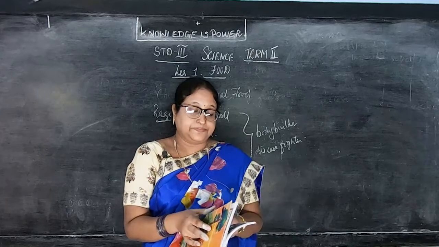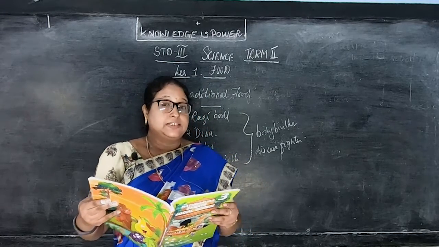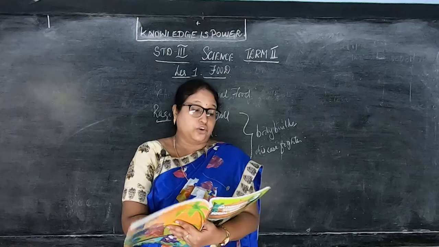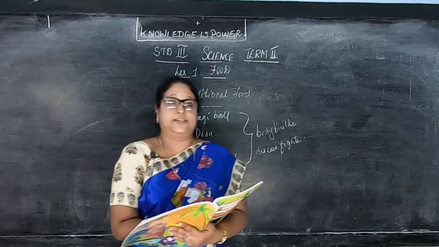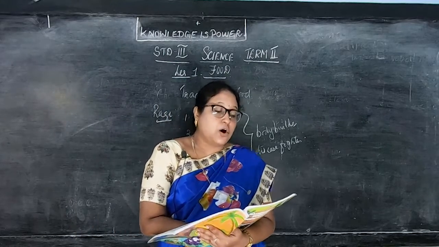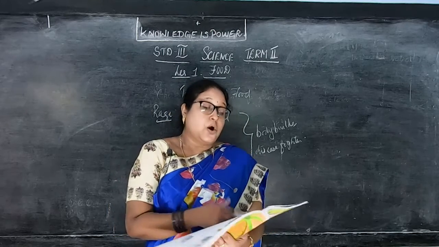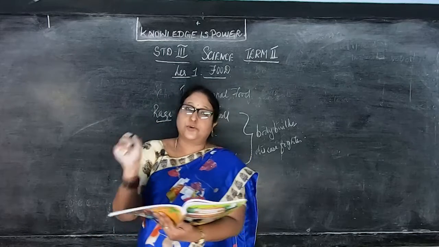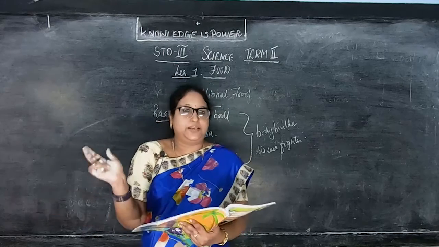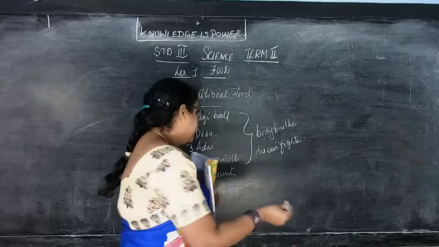Okay children. Then home garden, that is cultivation of crops. Cultivation means we grow crops, right? Growing plants in a small available place in a household is known as a home garden. So what is home garden? It is cultivation of crops, that is growing of plants in a small place in your house. It is known as a home garden.